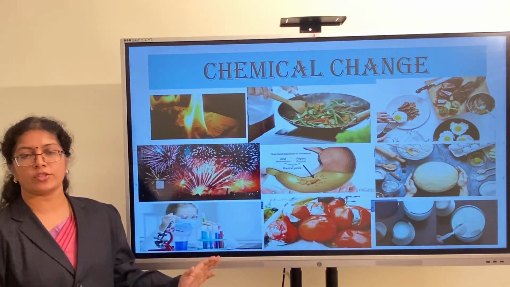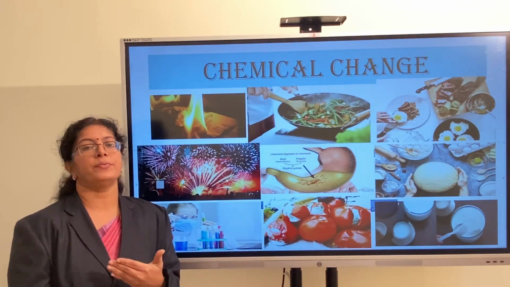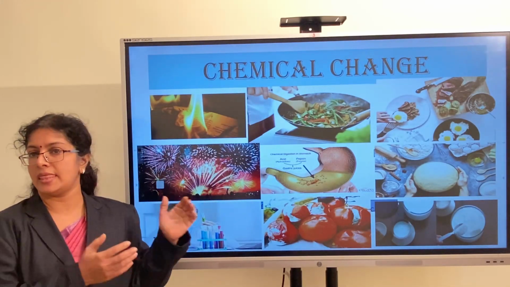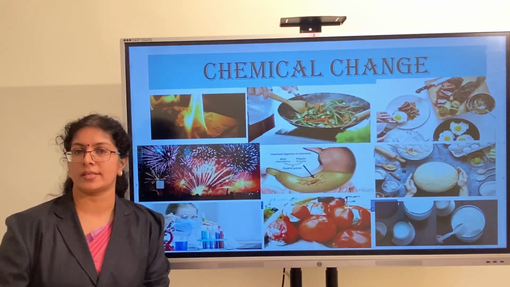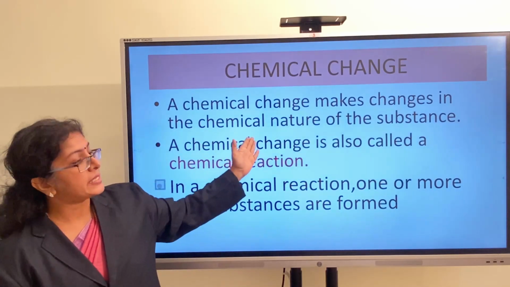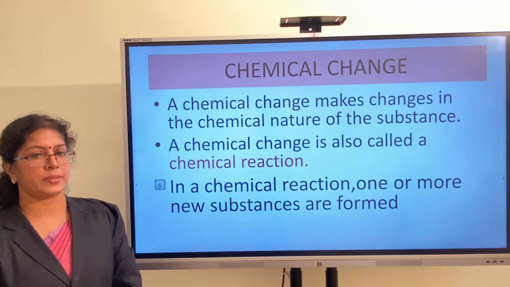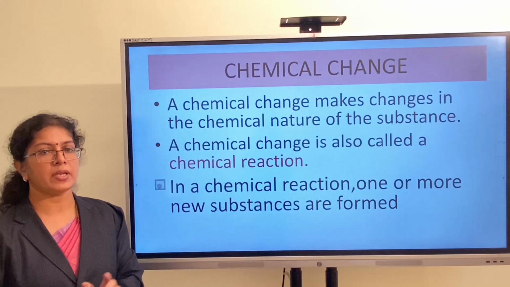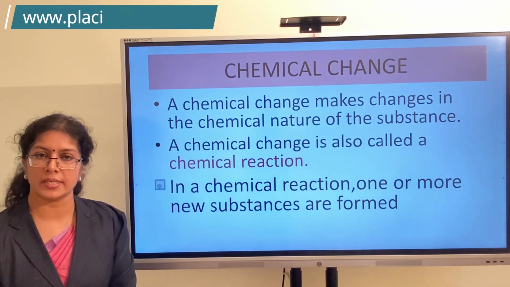So when a substance totally changes to something else, or if one or more new substances are formed after this change, they are classified under the group of chemical changes. See this? Chemical changes make change in chemical nature of the substance, chemical qualities of the substance, and one or more new substances may be formed with it. These kinds of changes are called chemical changes.